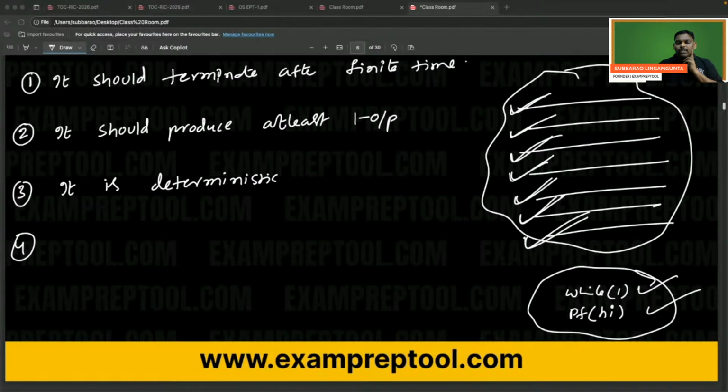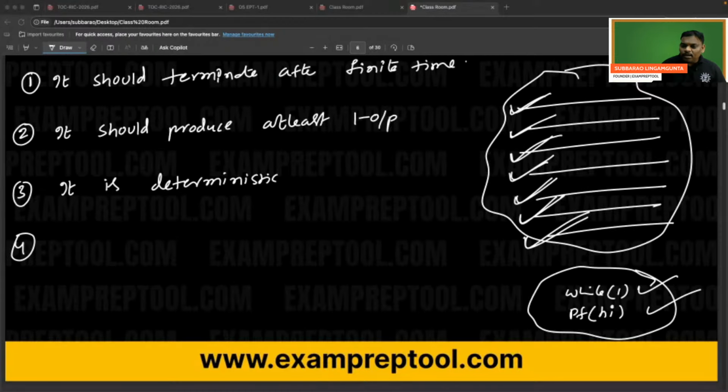Algorithm means it should terminate after finite time. Algorithm means it should produce at least one output. Algorithm means it is deterministic in nature. Is there anything you want to write? Is there anything you want to say? Sushmita, do you want to say anything? Bhavya, do you want to say any property which you know?